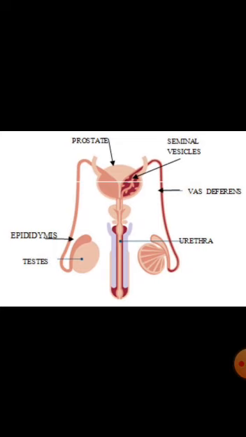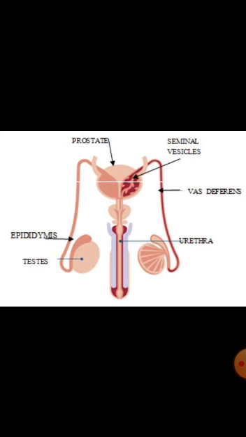The testis is also responsible for the production of the hormone called testosterone, which is responsible for the secondary sexual characters in males. So, what are the secondary sexual characters in a male? They are appearance of facial hair, low pitched voice, more muscular development, enlargement of the larynx, that is Adam's apple, and a few more. The next structure is the epididymis, which is a coiled tube which connects the testis to the vas deferens.